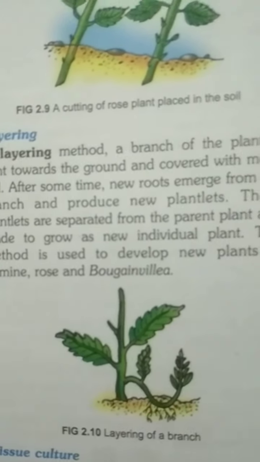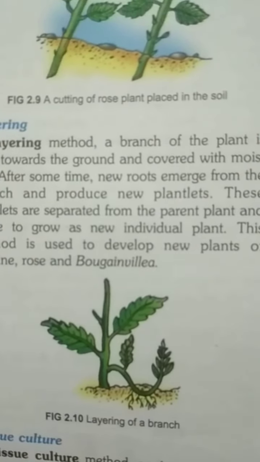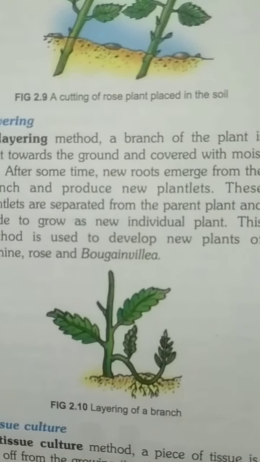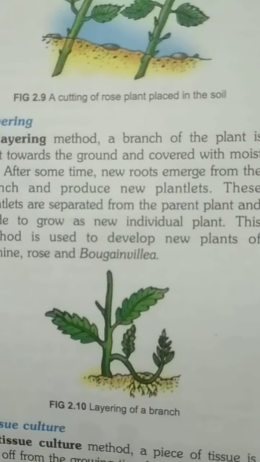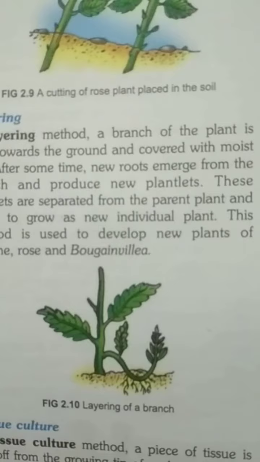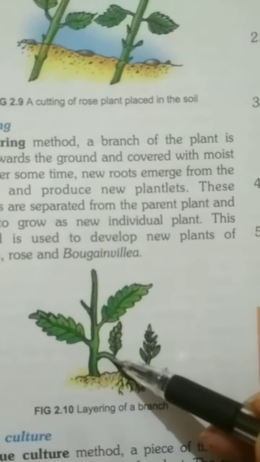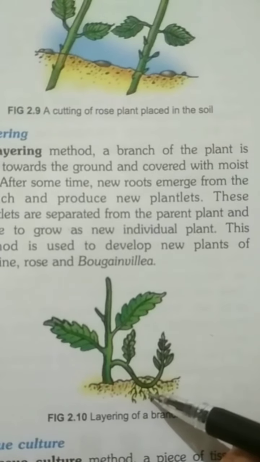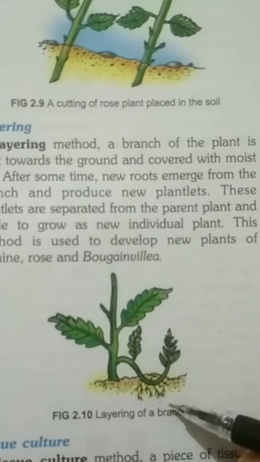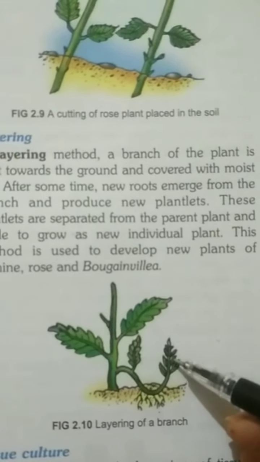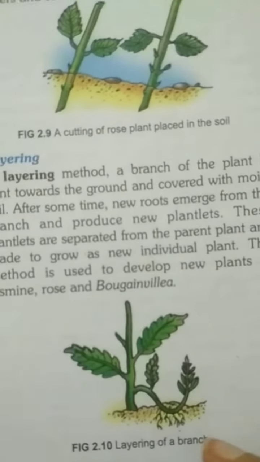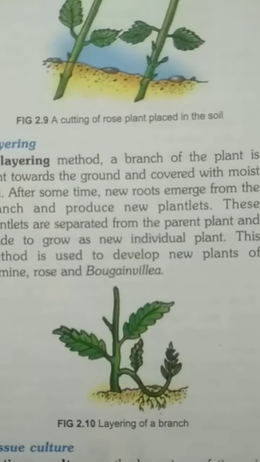Next is layering. In this method, a branch of a plant is bent towards the ground and covered with moist soil. After some time, new roots emerge from the branch and produce new plantlets. As seen in the diagram, this is bent towards the ground, and after some time the new roots emerge from the branches and the new plantlets grow. These plantlets are separated from the parent and then made to grow as new individual plants. This method is used to develop new plants like jasmine, rose, etc.